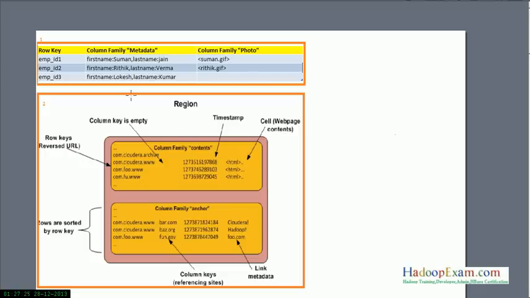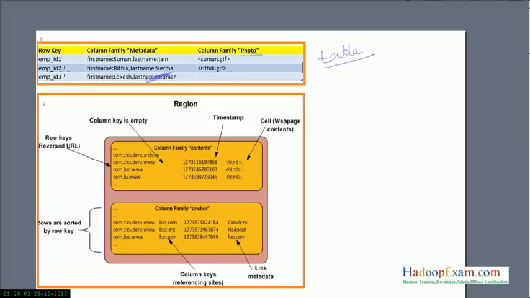Let me discuss again what we have understood till now. This is your table. This table would have a row key, employee ID 1, employee ID 2, employee ID 3, to identify the row. This is the metadata column family, so metadata about the employee is stored over here: first name, last name, first name, last name. It is possible that the third record might not have the last name as well. Here is the example in the column family.